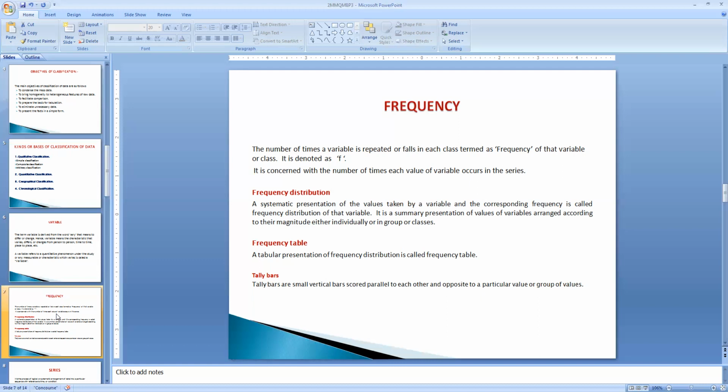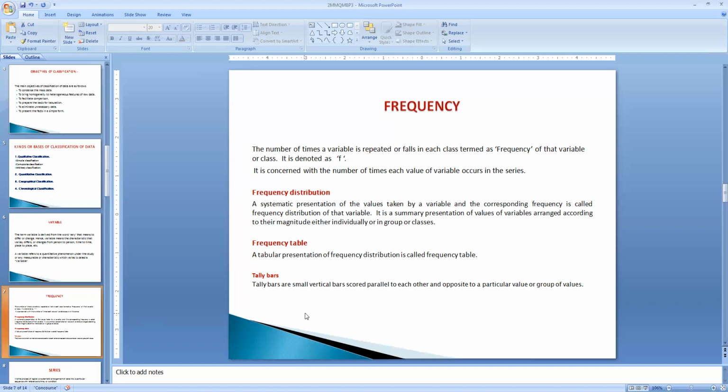That is called frequency distribution. The variable values presented corresponding to the frequency values is called frequency distribution.